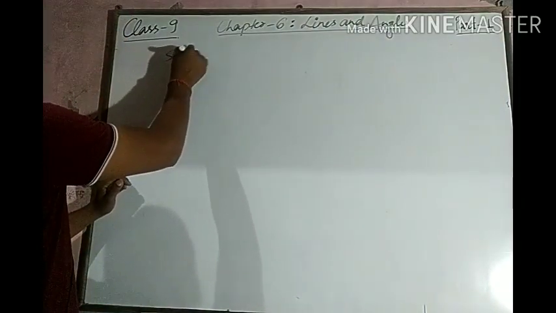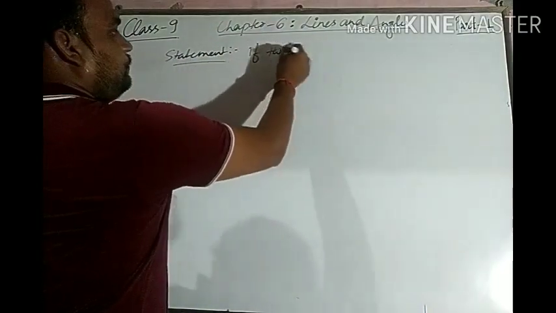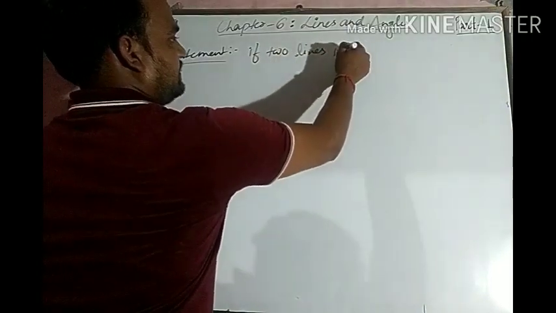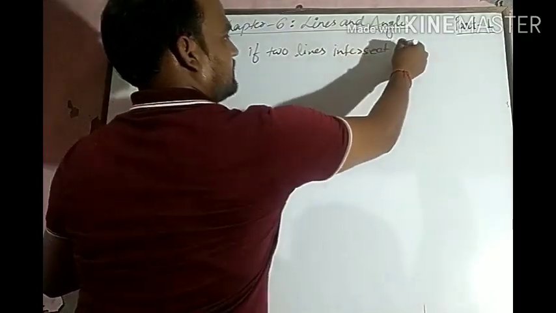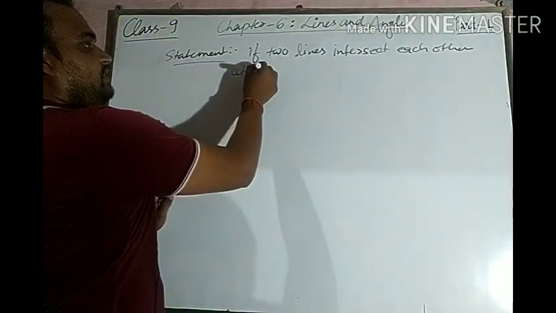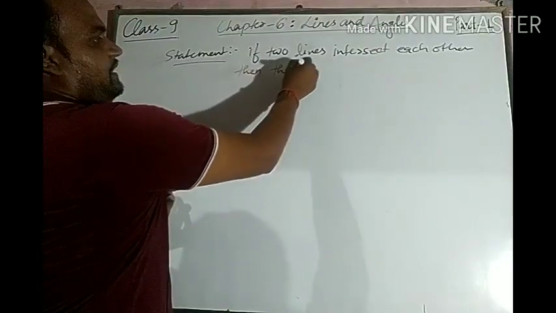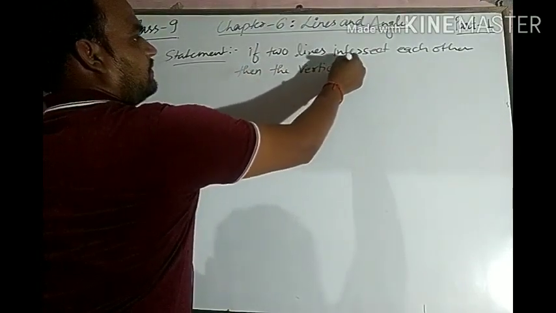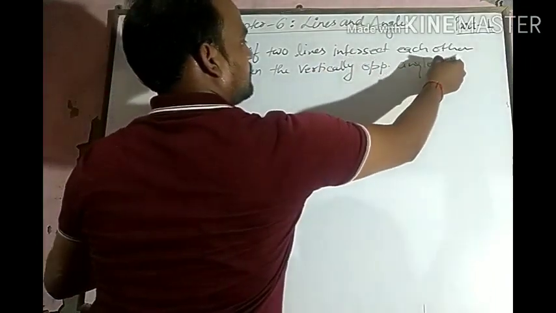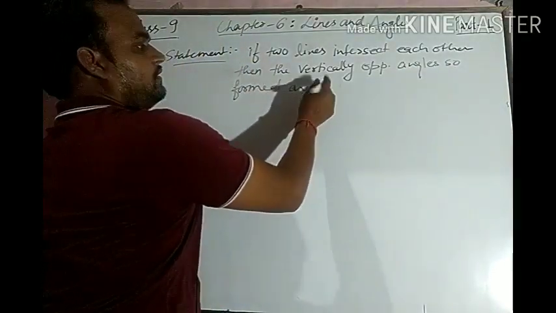Statement is, if two lines intersect each other at a point, then the vertically opposite angles so formed are equal.